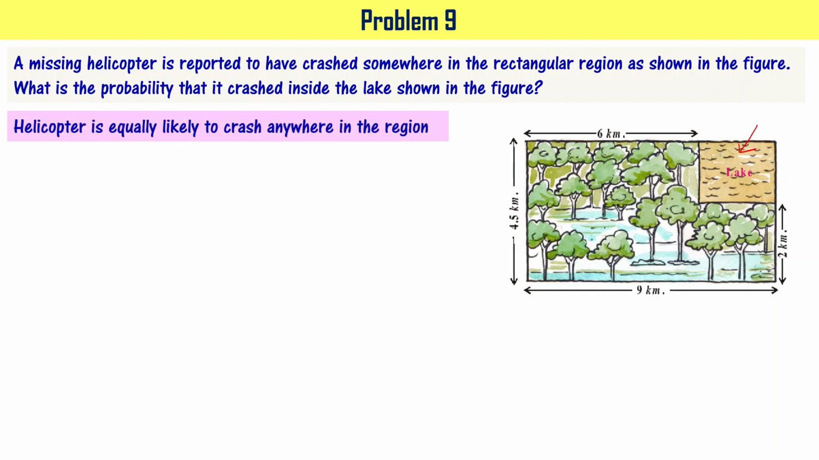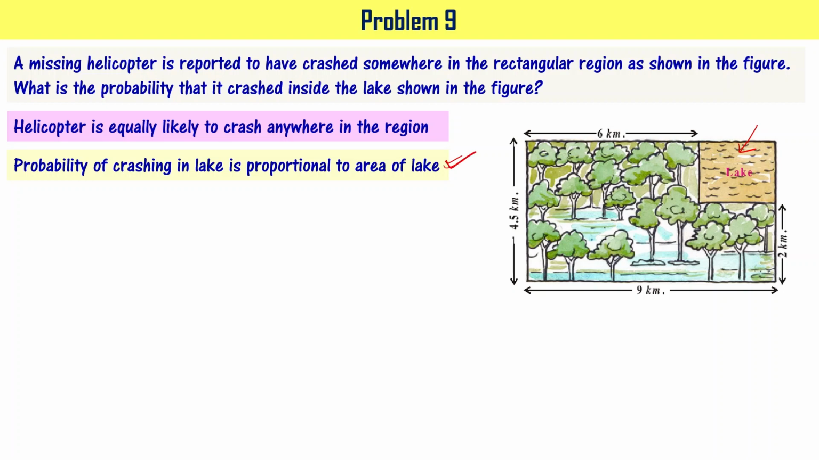So the point we have to note here is that the helicopter is equally likely to crash anywhere in the region. Means it can crash in the forest zone or it can crash in the lake zone, right? So probability of crashing in the lake is proportional to the area of the lake. Please note this. This is important because the area of the forest region is much bigger than the area of the lake region. Means probability of crashing in the lake has to be smaller compared to the probability of crashing in the forest region, right? It means probability of crashing in the lake is proportional to the area of the lake.